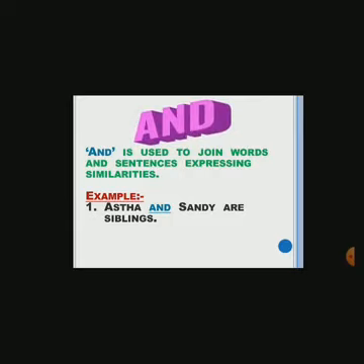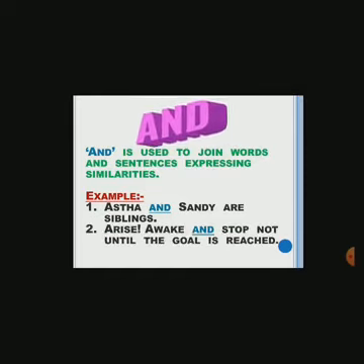Astha and Sandy have some kind of similarity, that means they are siblings. And is joining two words, Astha and Sandy. Arise, awake, and stop not until the goal is reached. Again, and is used to join words. So and is a conjunction.